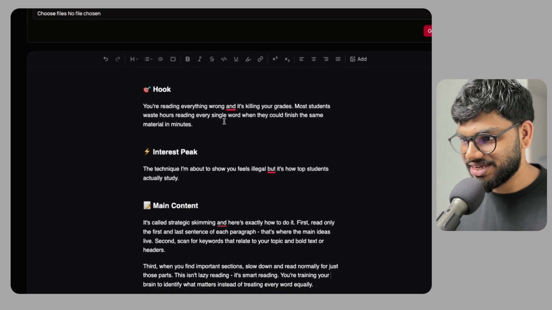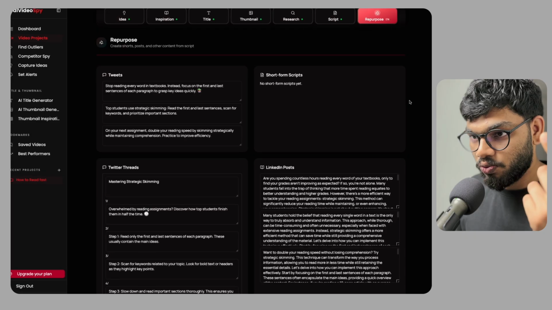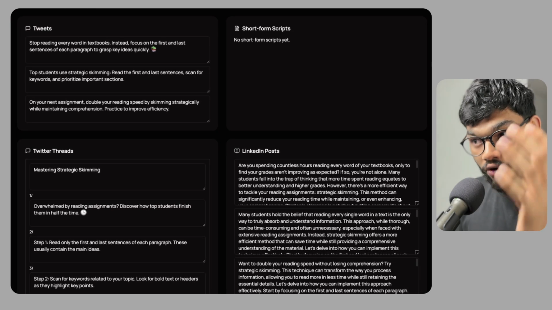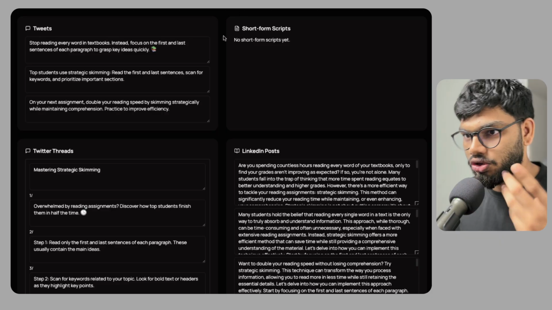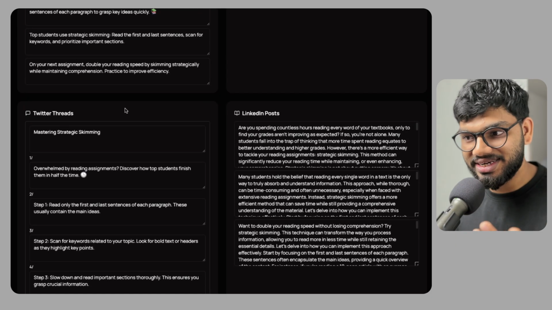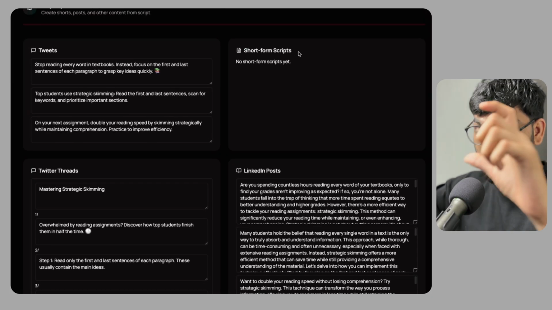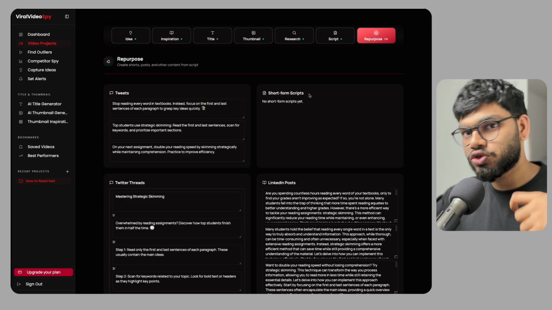The next section is repurposing. So this gets done automatically once the script is completed. It will work in the background to create tweets, Twitter threads, and LinkedIn posts. And if it's a long form video, it will also create short form video scripts based on the script that we have. You can go into each of these sections and edit it as per your needs. So this makes it way easier to repurpose your single long form piece of content into multiple different short form pieces and distribute it across social media platforms.